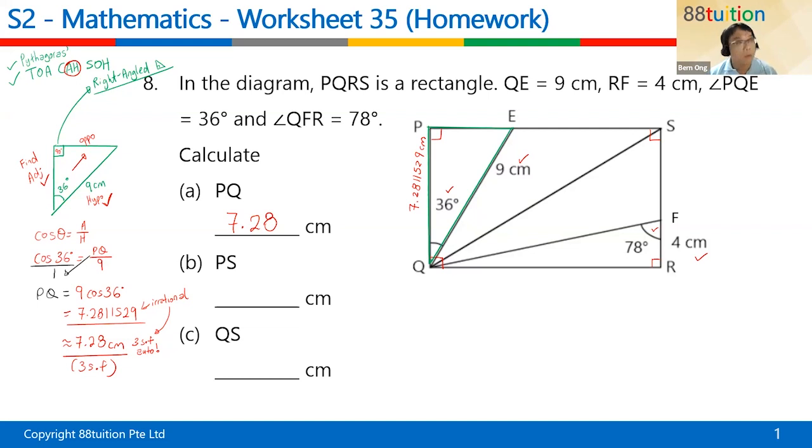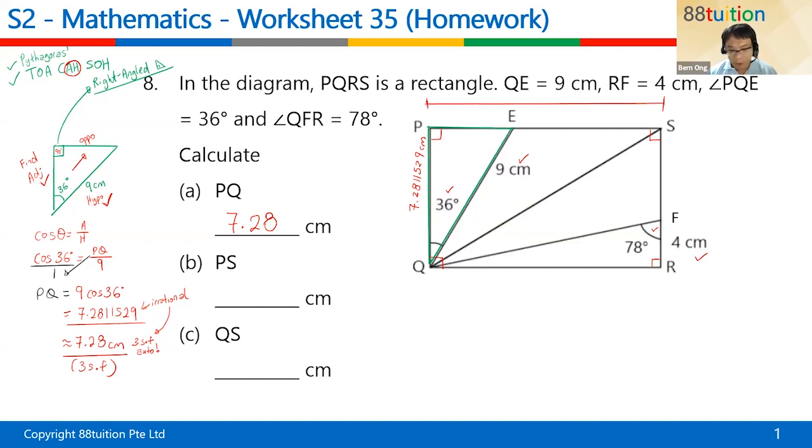Let's continue to do question 8. Let's go. Okay. So, let's see. How do you find PS? Plaza Singapura. Is it PS? No lah. Sorry. PS is down here. PS is this red color portion here. Right, like Plaza Singapura. PS. Okay, so what do you do? How do you find PS?